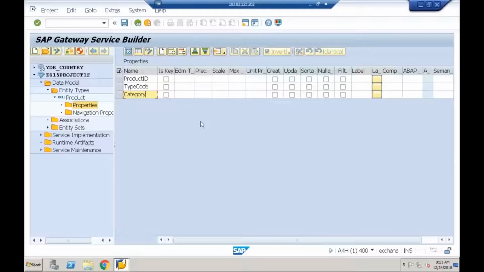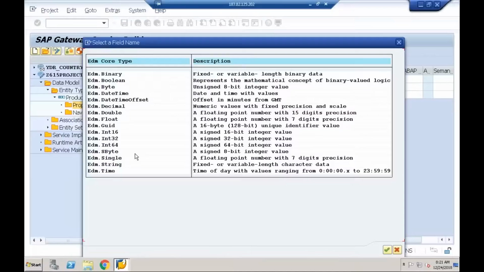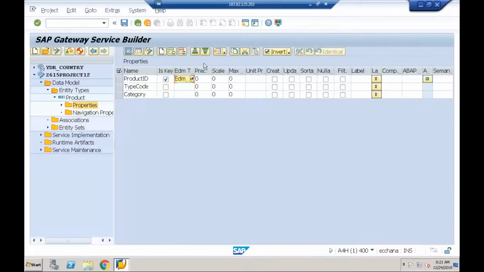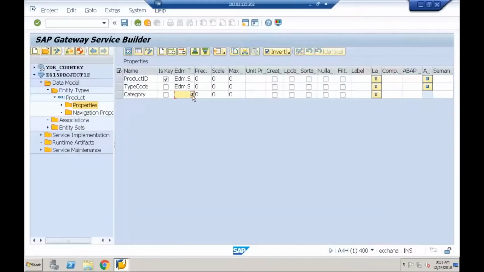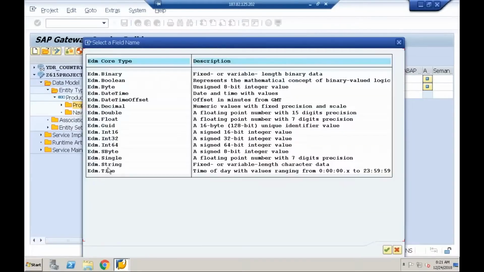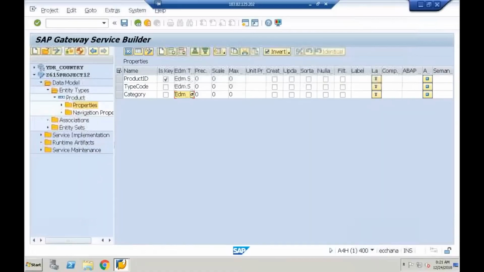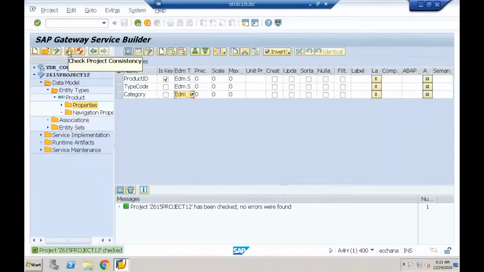Okay, product ID, type code, and category. I'll make product ID as a key property. All are string only. Done. So now, what is my agenda? I have to return the product details.